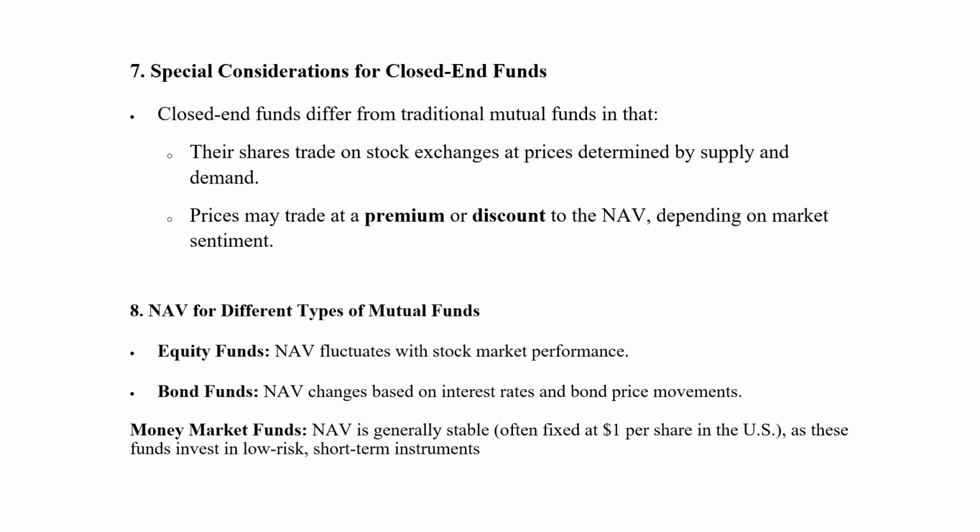Then there are money market funds, where NAV is generally stable. An example is a fixed $1 per share in the US, as these funds invest in low risk short term instruments. Money market funds have already been explained to you, where they invest in short term debt securities, providing low risk return and liquidity. They deal with investors seeking to park surplus funds for a short duration. So if you have a surplus fund where you can make a short-term investment in short-term instruments, you get low risk and a return on the investment can be expected somehow. So this is how NAV is explained under different types of mutual fund.